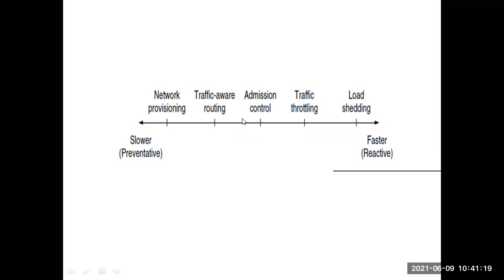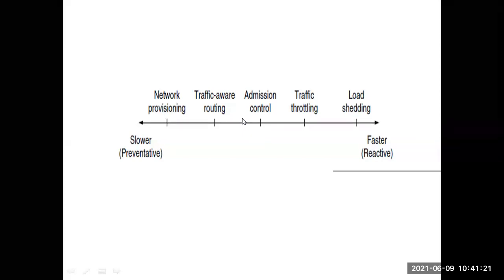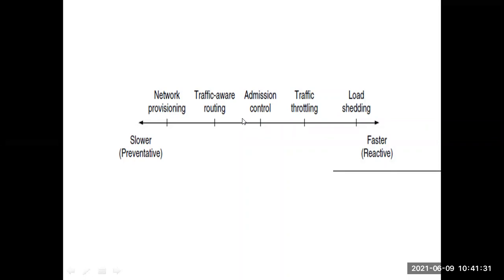If it is also not possible, since cities have FM radio, it is possible to give traffic updates. There are traffic constables, and cities have FM radios, so regularly they get the traffic details and guide the drivers. But this is not possible everywhere. In villages or small towns, the FM facility is not there, and traffic constables are not there to give the traffic information. Then the option is admission control. If traffic aware routing is also not possible, the third option is admission control.